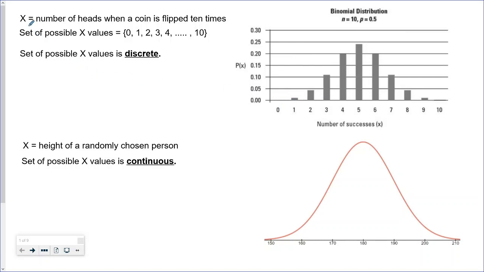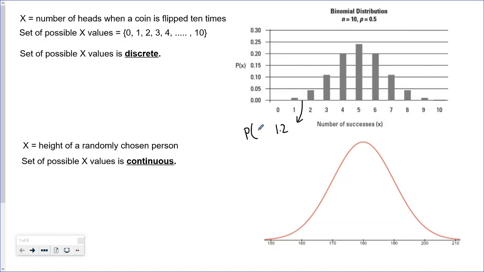So for example, if x was the number of heads when a coin is flipped 10 times, then we know that the set of possible values that x can take is 0, 1, 2, 3, all the way up to 10 heads. And the reason why this is called a discrete list is because if you look at a value in between those possible values, for example 1.2, there's no probability at 1.2.